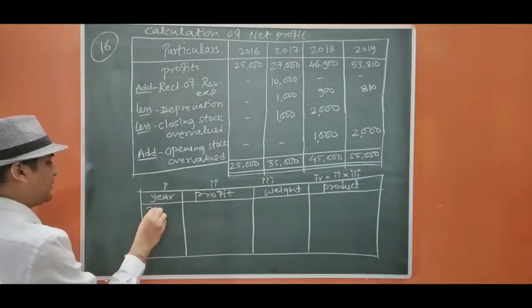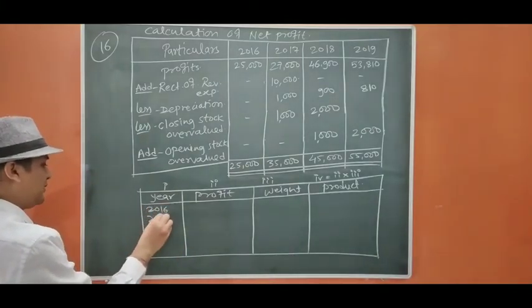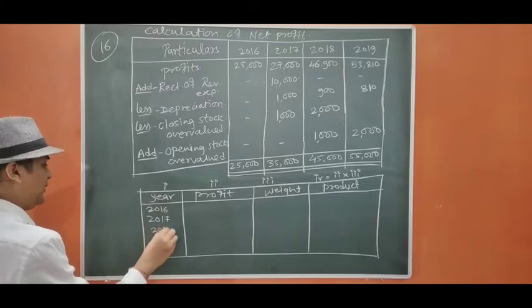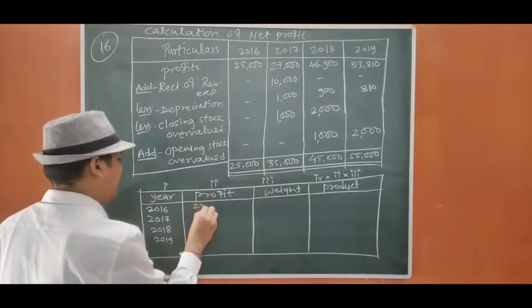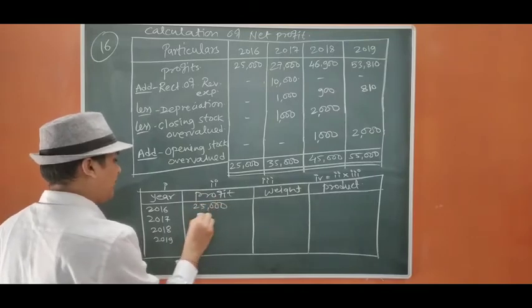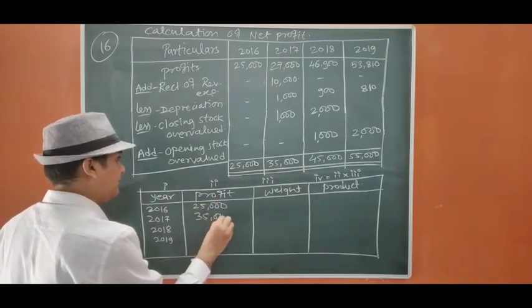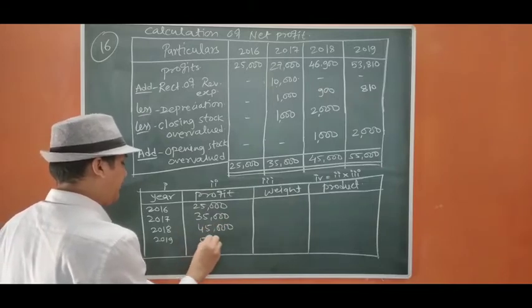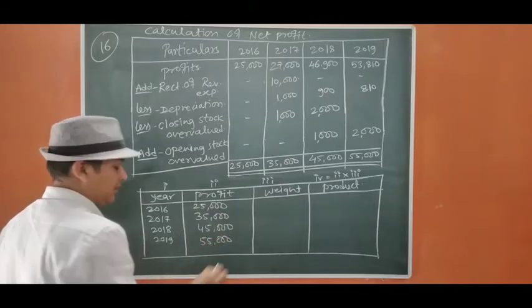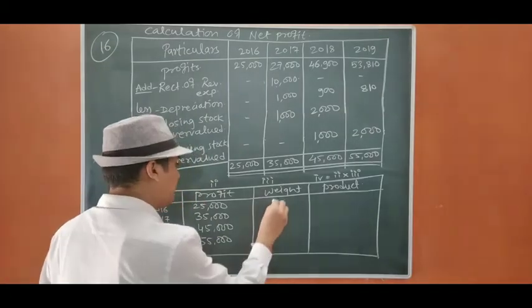Years are 2016, 2017, 2018 and 2019. The profits are 25,000, 35,000, 45,000 and 55,000. The weight assigned is 1, 2, 3, 4.